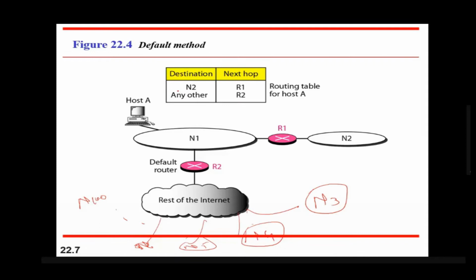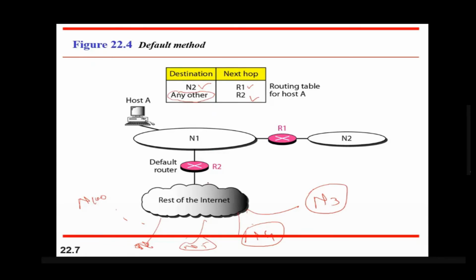So observe this entry here, any other. For connecting all these networks, it needs to send data through R2, because this R2 is connected to all these networks. So instead of keeping N3, N4, N5, N6 up to N100, what is done? This default is used. Default means for connecting to N2, send data to R1, and for all other packets, send it to R2. So these entries are not required.